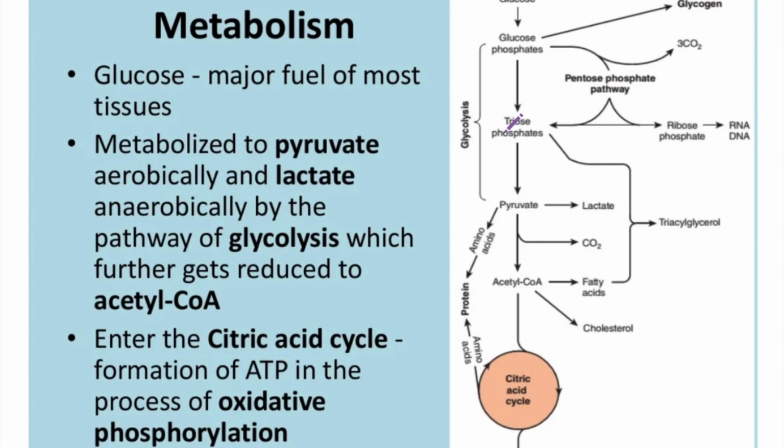sometimes the triose phosphate that has been generated from the glycolytic pathway can produce DNA and RNA. Okay, that means the pentose sugar of DNA and RNA. And sometimes glucose 6-phosphate can enter into the pentose phosphate pathway to keep your body free from oxidative stress.